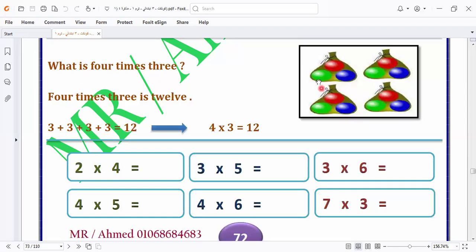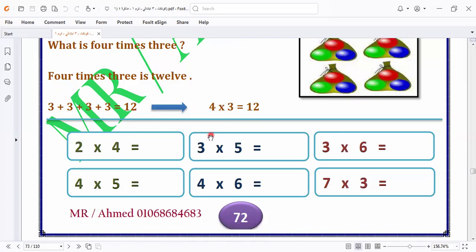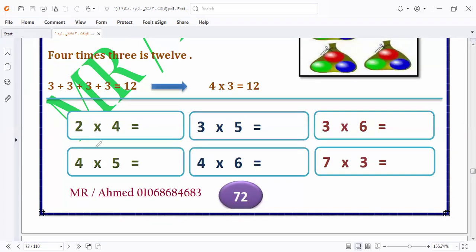I will count it, and we know this by multiplying. Here we have 3, four groups or four sets: 3, 3, 3, 3. 3 plus 3 equals 6. It will be 12. So 3 times 4 will be 12.